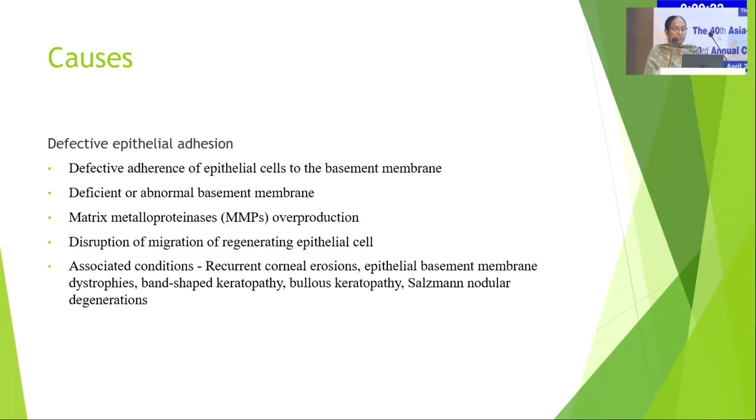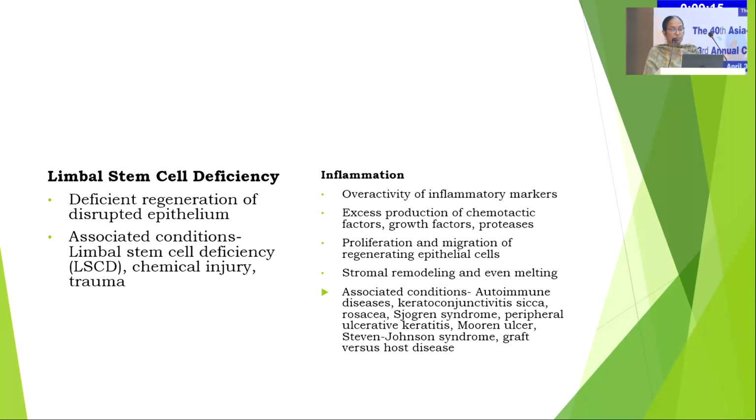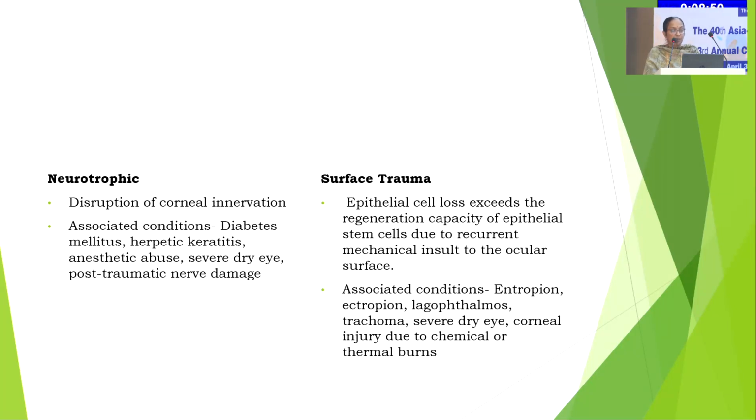The associated conditions could be recurrent corneal erosions, which we'll be covering, basement membrane dystrophies, bullous keratopathy, Salzmann's degeneration. It could be limbal stem cell deficiency due to chemical injury or trauma or other causes. Overactivity of inflammatory markers, proliferation and migration of regenerative epithelial cells, stromal remodeling and melting can occur. The associated conditions are autoimmune diseases, KCS, Sjogren's, PUK, Mooren's ulcer, SJS, and graft versus host disease.